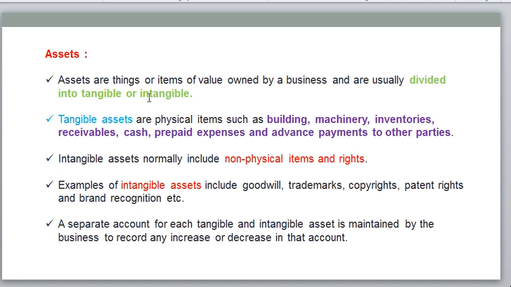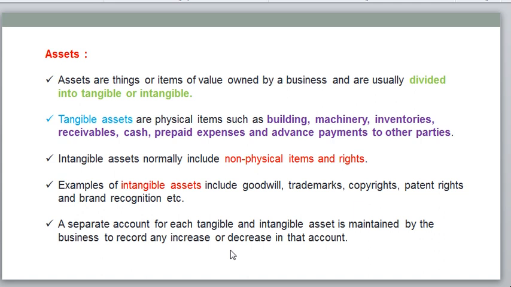Those things we can feel and touch, such as building, machinery, inventories, receivables, cash, and prepaid expenses, we call tangible assets. Cash, prepaid expenses, and receivables come under current assets. A separate account for each tangible and intangible asset is maintained by the business to record increases or decreases in that account. So intangible assets are separate and tangible assets are separate.